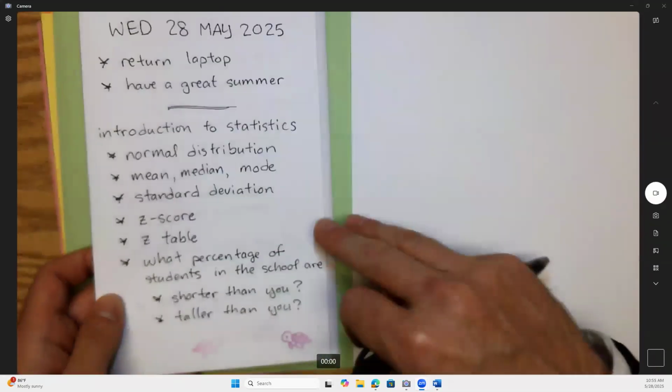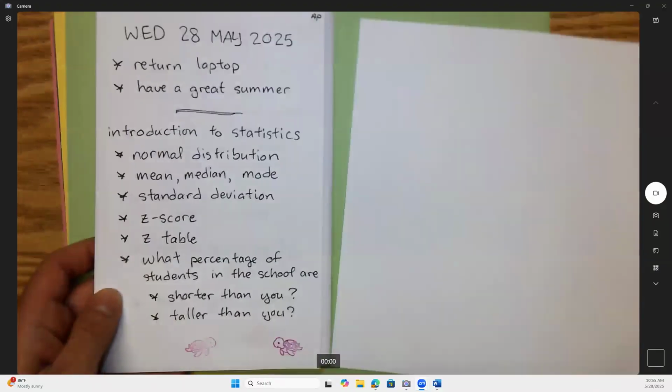If we're talking about normal distribution, there are a lot of things that are normal, a lot of statistics that are normally distributed. And some that aren't, but we're going to make believe, just as a simplification.